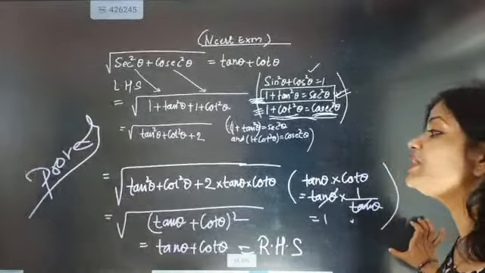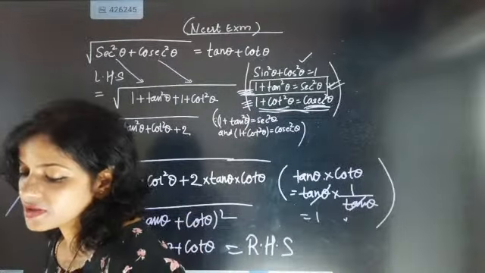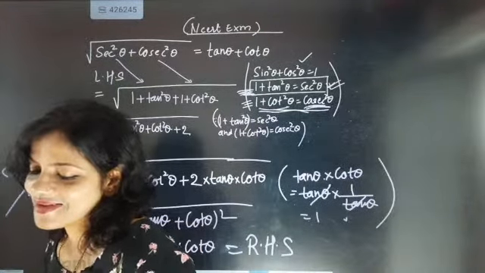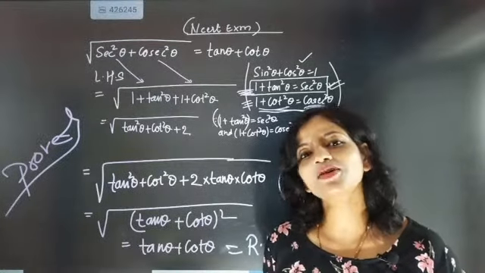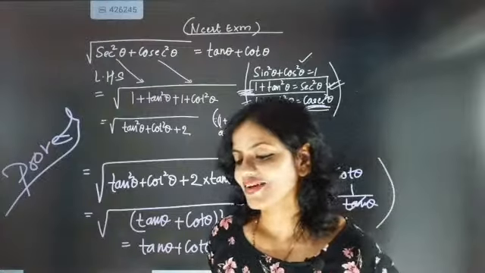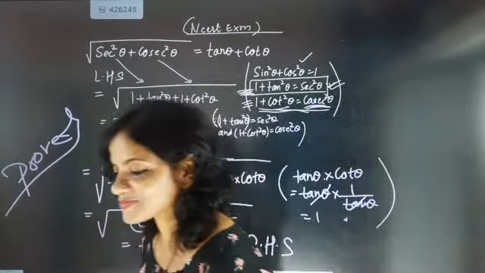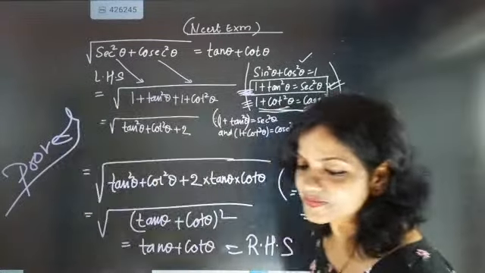Identity seems to be easy, but what formula to implement? Putin, you are the best friend, na? So you should go and ask. Very good, beta.